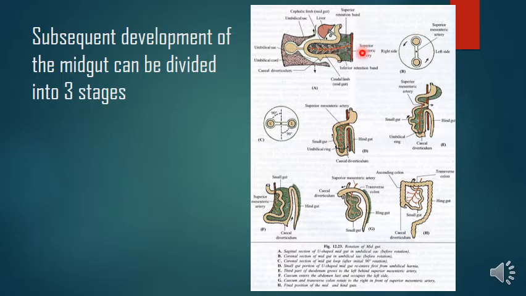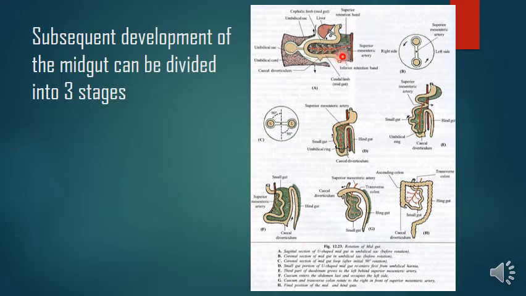Therefore, this third stage of development of the midgut completes the rotation of the intestinal loop, and this is followed by fixation or suspension of different parts of the gut. Now understood? This dorsal mesentery, what is it forming here in the prearterial segment? It forms the mesentery, which suspends the coils of jejunum and ileum.